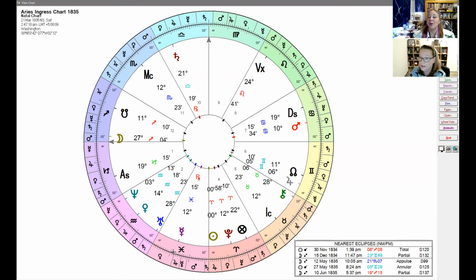War, violence. Yeah. Actually, I was just thinking, because the eclipse degree was 12 Gemini, that means Mercury, its ruler, is actually square it. So what does Mercury rule? The 9th house of foreign countries, and the 6th house.